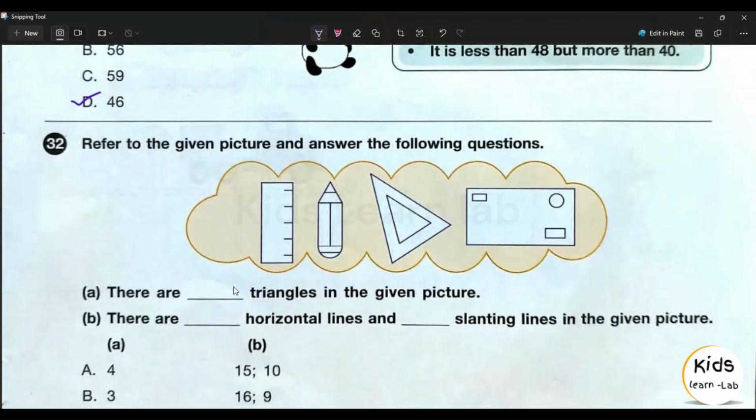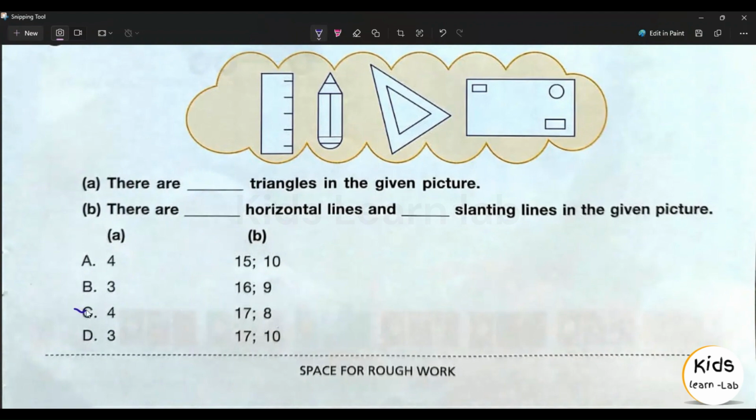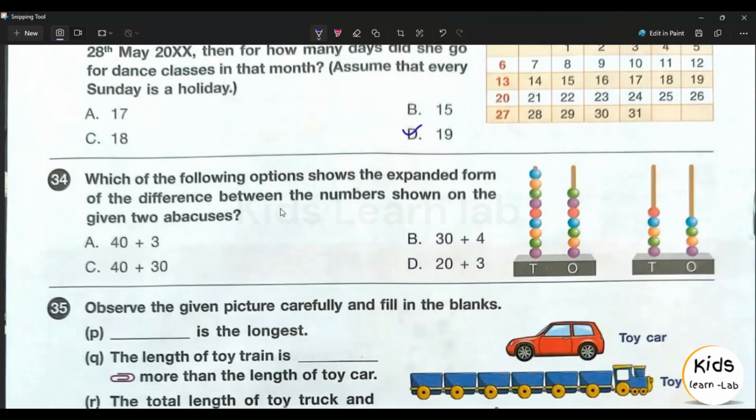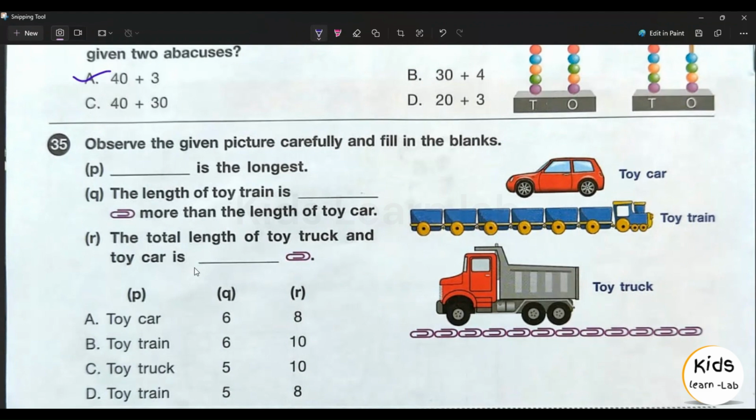32nd question, answer is option C. 33rd question, answer is option D. 34th question, answer is option A. 35th question, answer is option B. So the answer key is done,